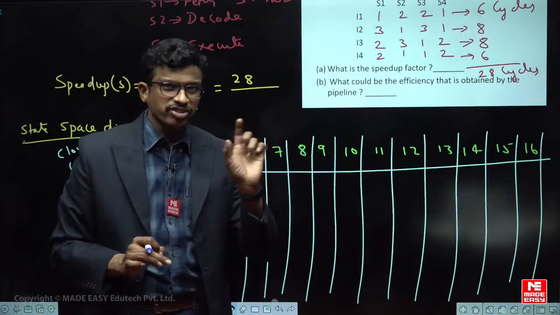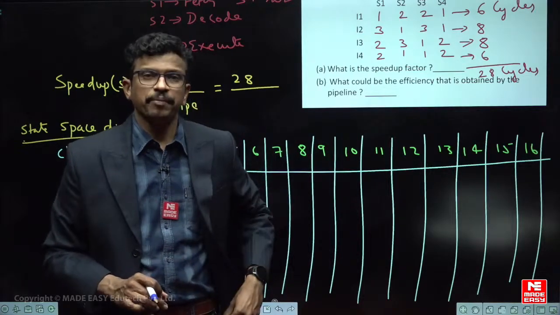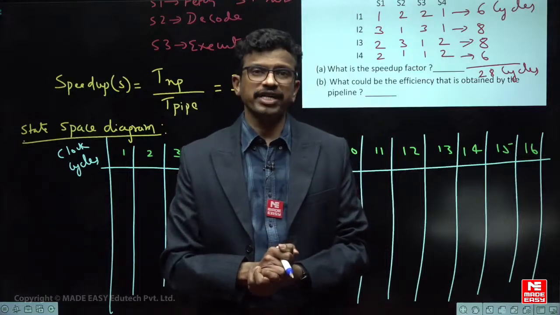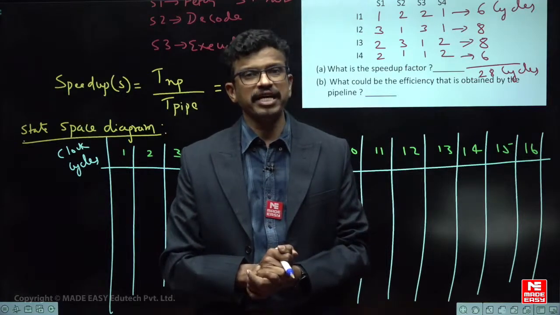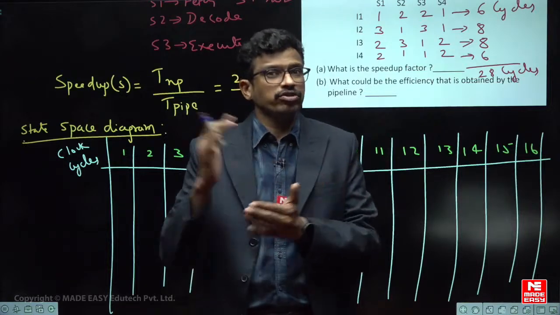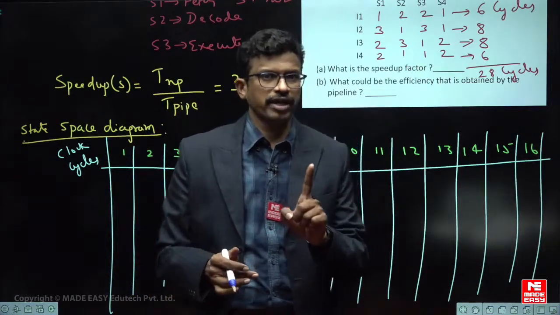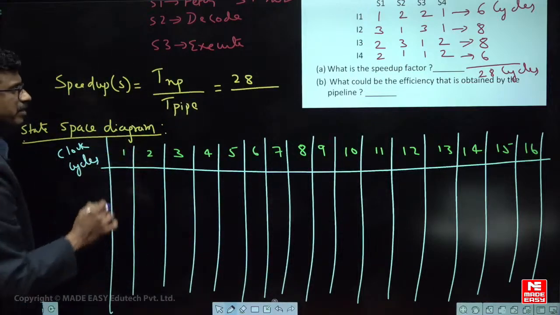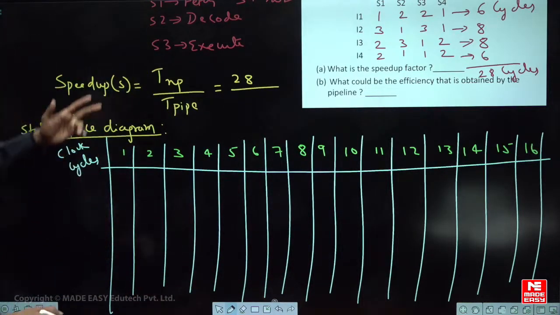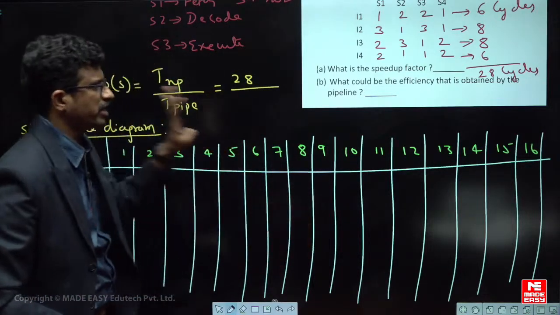Here each instruction can use a particular stage only in that one clock period. मतलब एक stage में एक ही instruction उस stage को use कर सकता है. So what is overlapped execution? The problem is sometimes whenever each instruction is using a particular stage, उस time में दूसरा instruction before stage में रहना चाहिए. So in a particular clock cycle, each stage can be used by only one instruction. That is the point to understand. So very simple, क्या क्या stage लिया? Fetch stage, decode stage, execute and write back stage. 4 stages हमने लिया है.